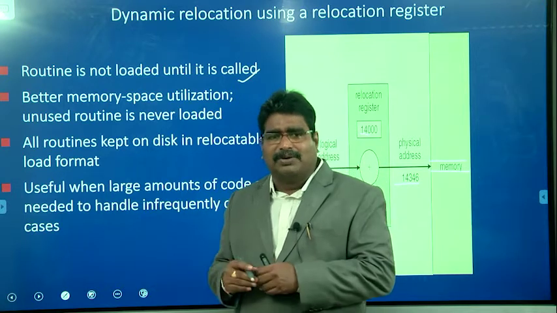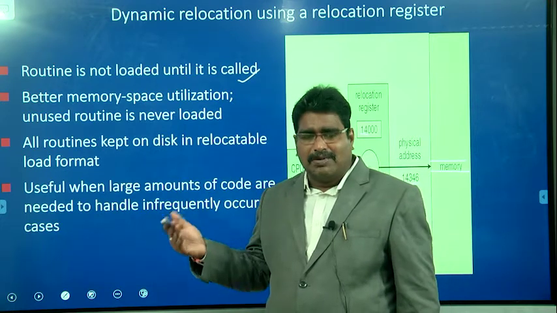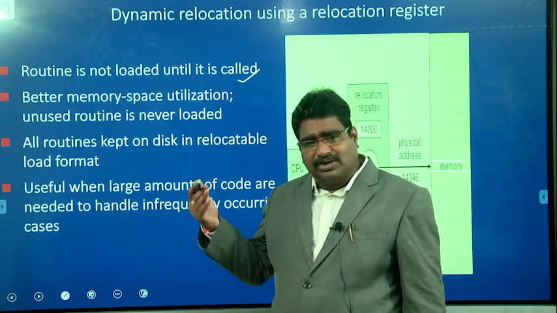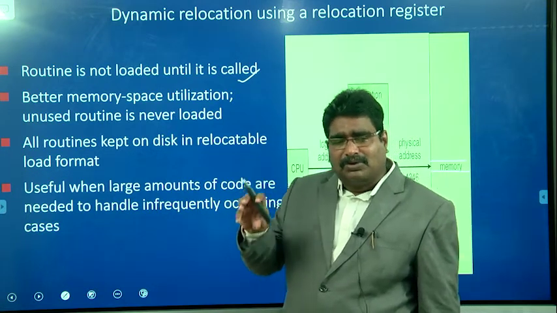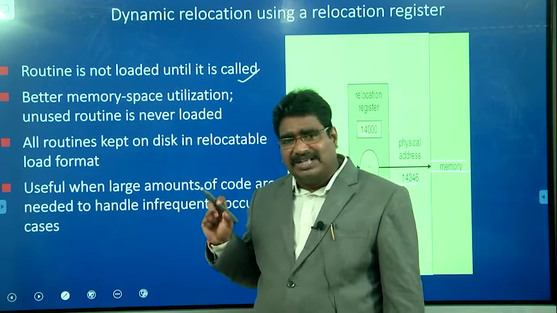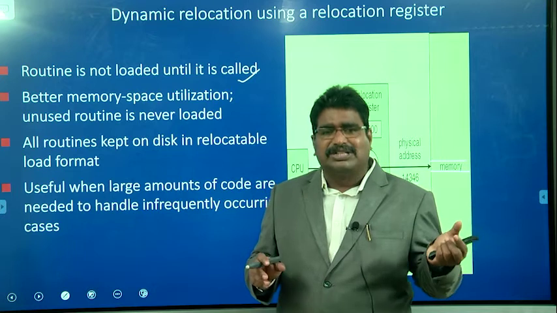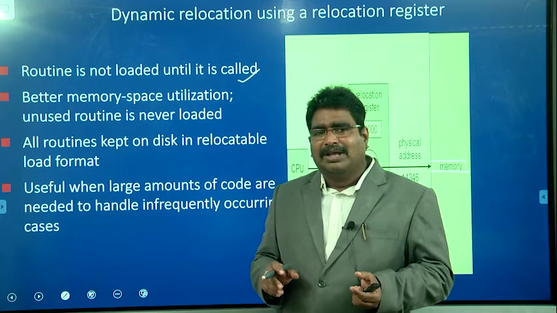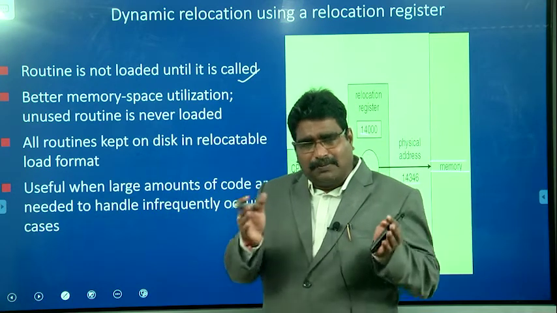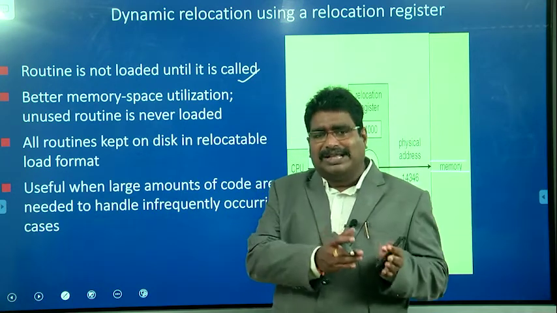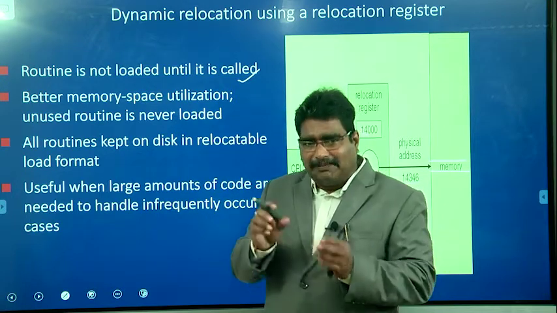Sometimes we may call the prime number function, sometimes the Fibonacci function, sometimes the Armstrong number function, and sometimes we find the reverse of the given number. Based on the requirement only, that particular function is loaded into the primary memory. What is the advantage? Assume each function requires 10 KB. With 1000 functions, loading the entire program means 1000 times 10 KB, that is 10,000 KB, approximately 10 MB.